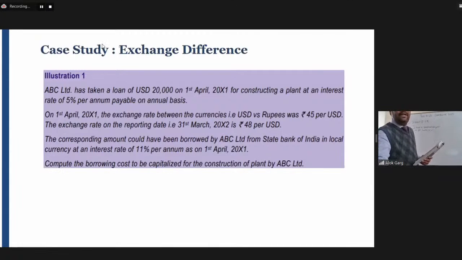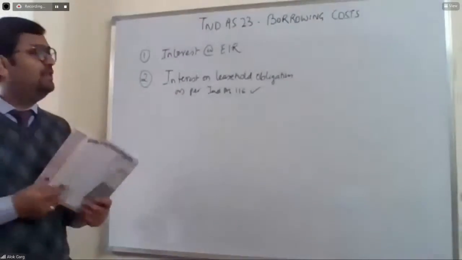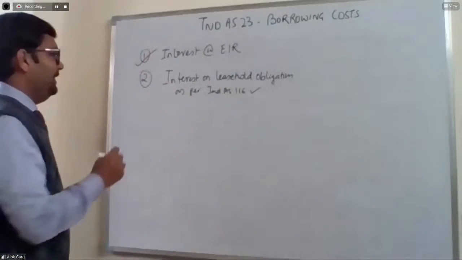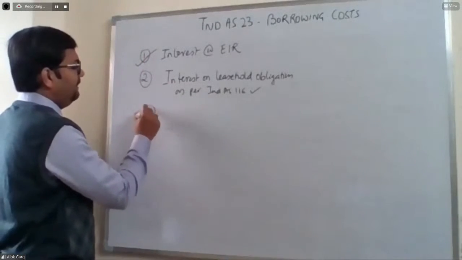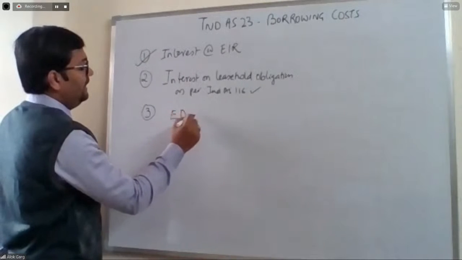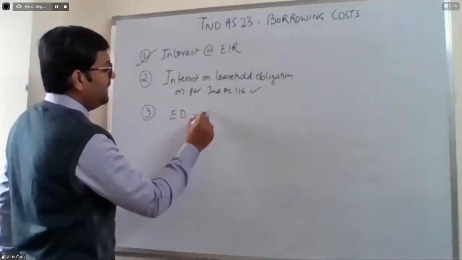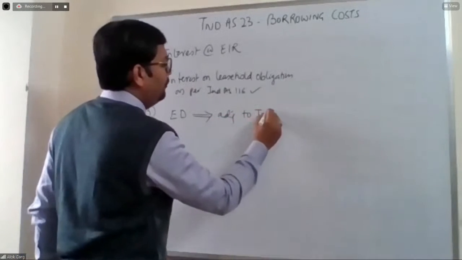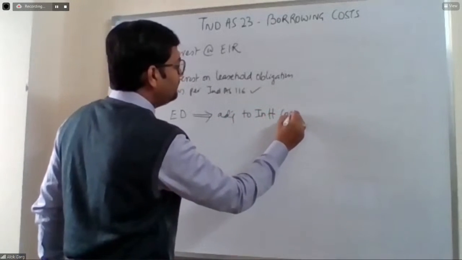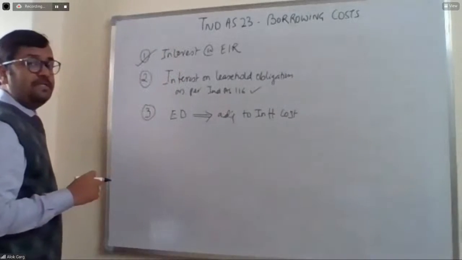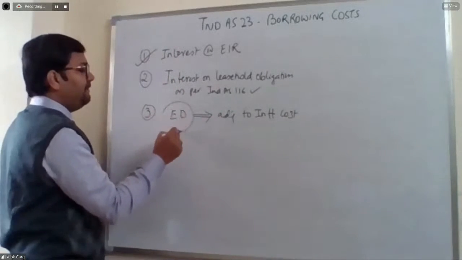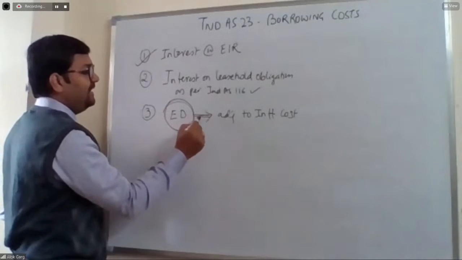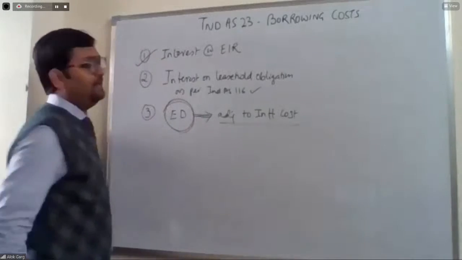So, sir, we are very clear about the interest cost. Interest cost needs to be capitalized, as simple as that. But what is the third point? You have told us that if there is an exchange difference, then the exchange difference, to the extent of adjustment to interest cost, is also going to be capitalized. Now we need to understand how to calculate this exchange difference, to the extent it is considered as an adjustment to interest cost.